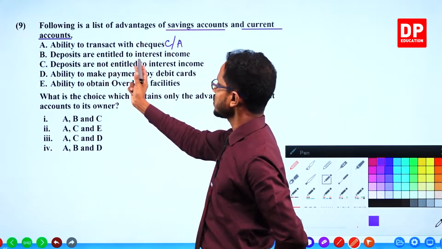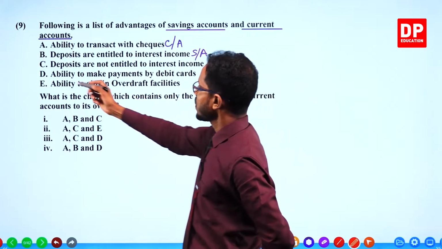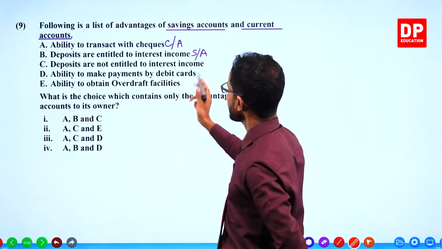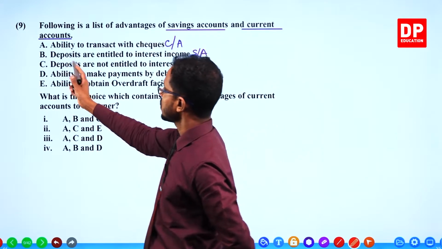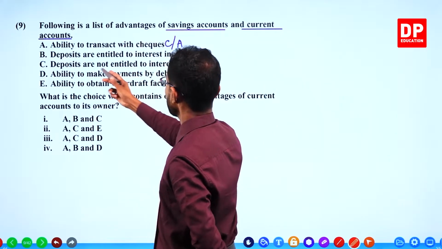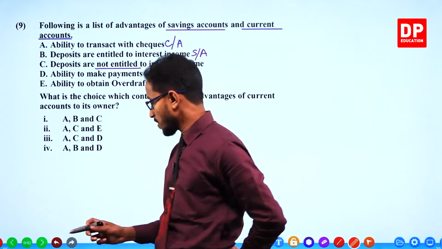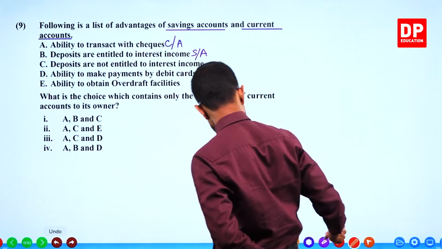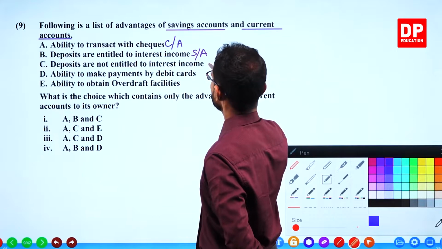Deposits are not entitled to interest income. That is current accounts now.